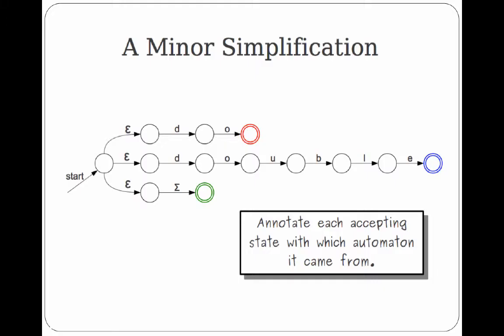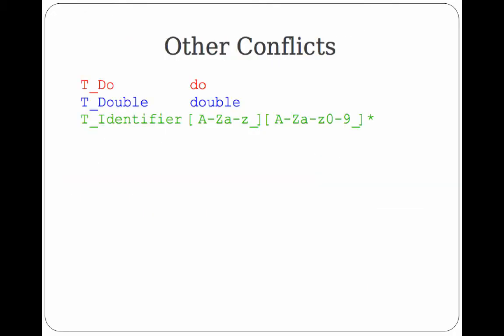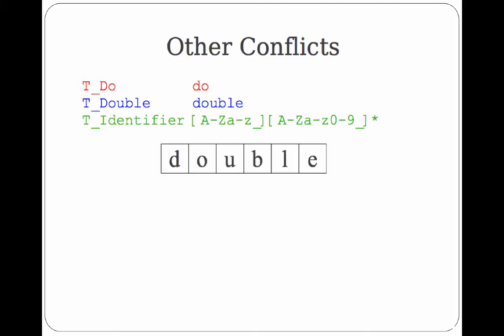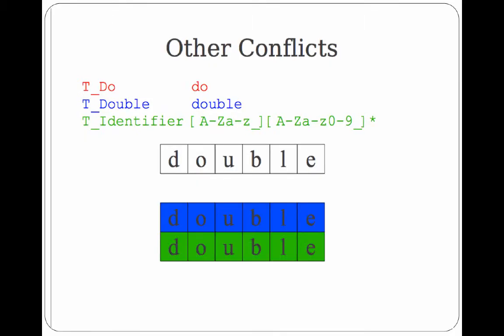The other thing we do is we annotate each accepting state with which automaton it came from so that we can tell. Given an example here, we have these three token classes, and there are some conflicts in these rules, and let's look at what they are. Suppose we have the lexeme double. We're trying to scan that. There's actually two scans we can get. There's an ambiguity as to whether that should be a T_double or it should be an identifier.